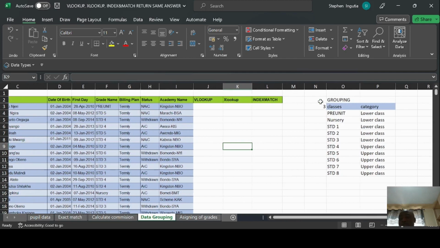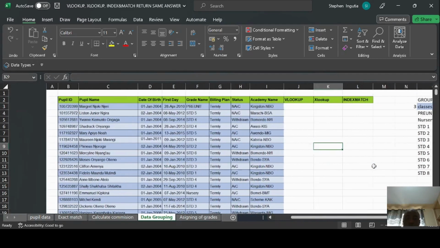On this far right, I have another grouping table where we have classes and categories, the unique classes assigned to categories. So we have pre-unit, nursery, standard 1, 2, 3, and 8 assigned their categories.